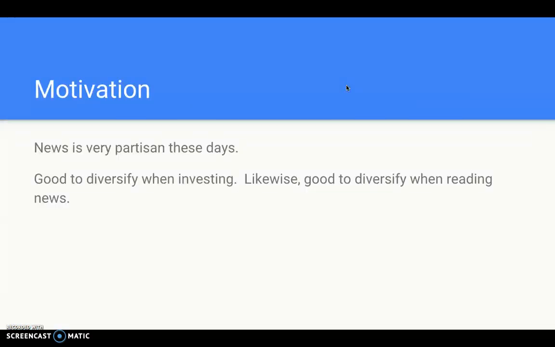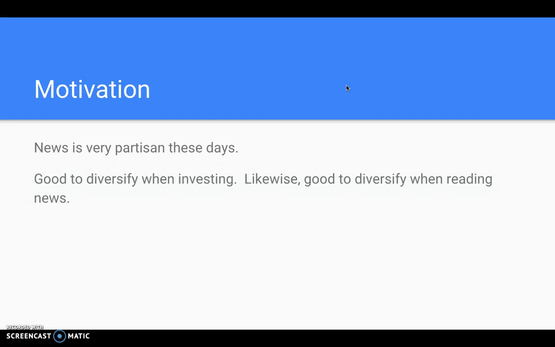So the motivation behind Headwing is it's very difficult to get the full picture these days just from reading the news, especially if you're just reading from one end of the political spectrum, because the news is very politically charged, very partisan these days.